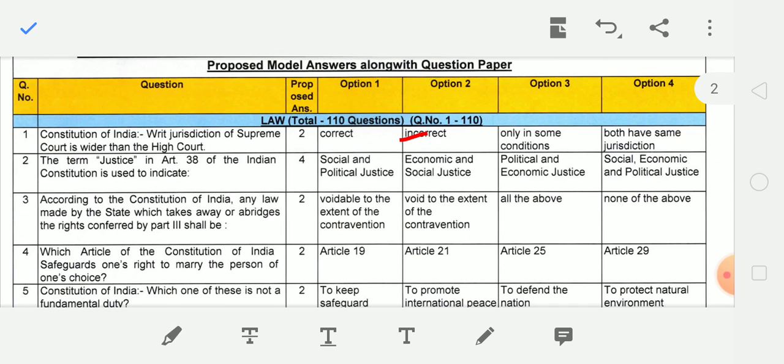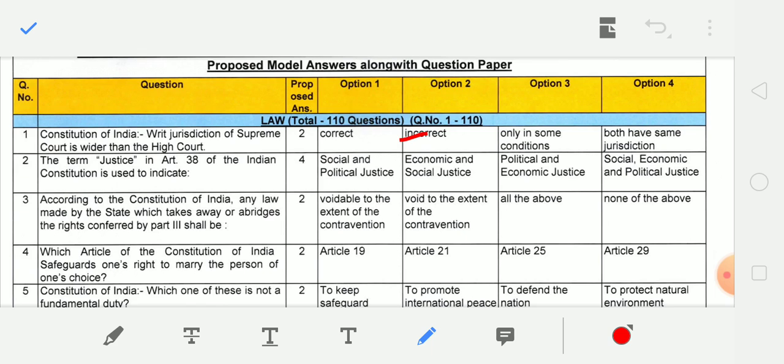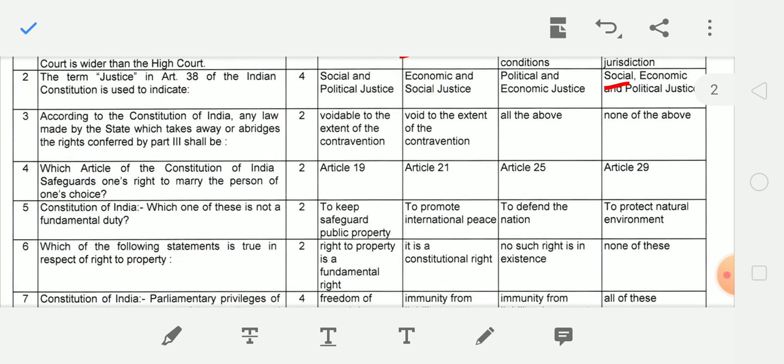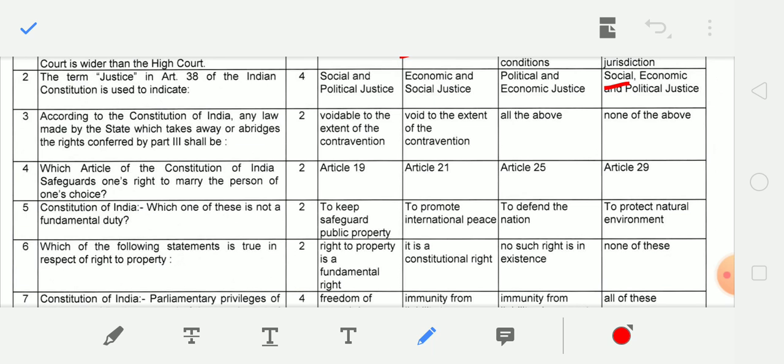The term justice in Article 38 of Indian Constitution is used to indicate what? And correct answer is social, economic and political justice. Next. According to Constitution of India, any law made by the state which takes away or abridges the right conferred by Part 3 of the Indian Constitution shall be void to the extent of the contravention.